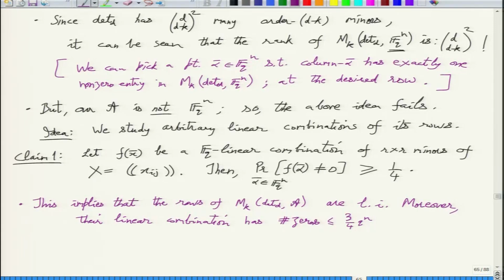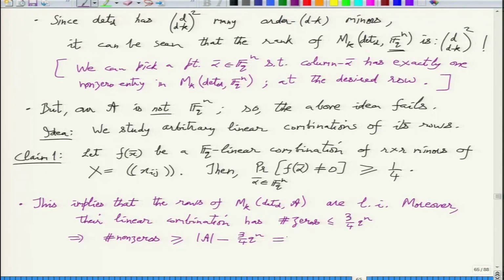So when you take an arbitrary combination of the rows of matrix Mk, what do you see? You see basically evaluations at alpha bar in A. Right? A is a subset of the whole space. So it remains true that the number of zeros cannot exceed 3/4 q raised to n. So the number of zeros is less than or equal to 3/4 q^n, which implies that the number of non-zeros is at least the size of A minus this worst case 3/4 q^n.